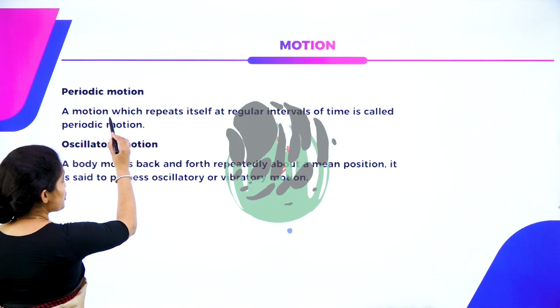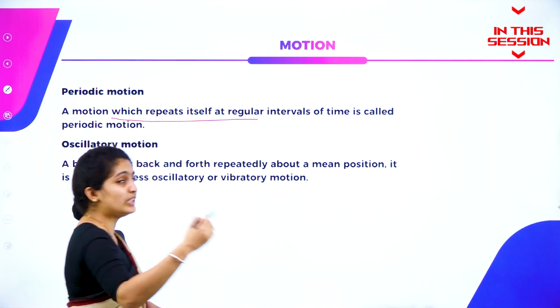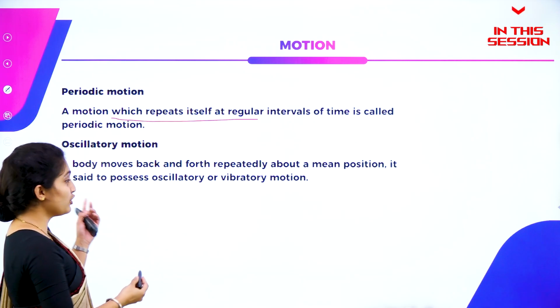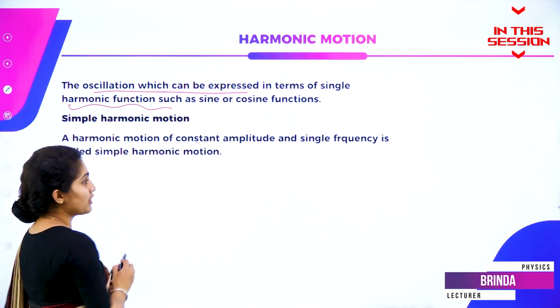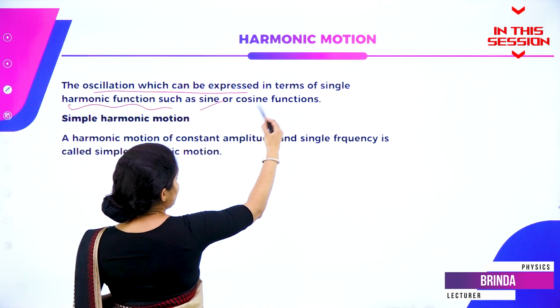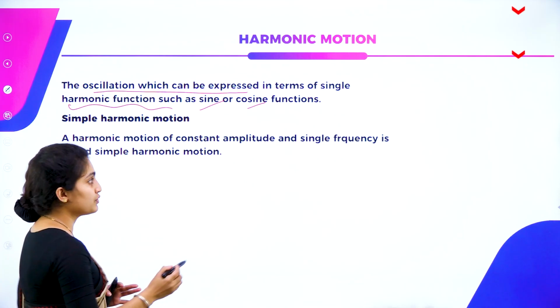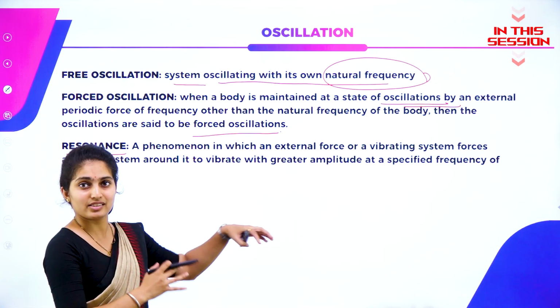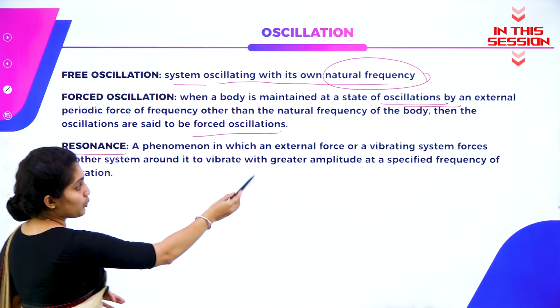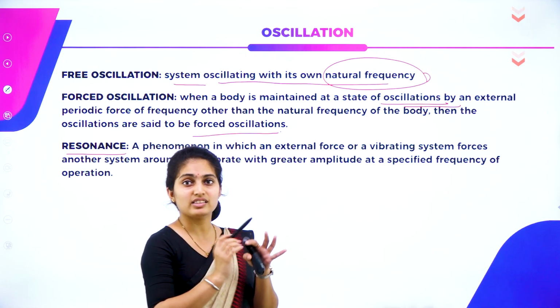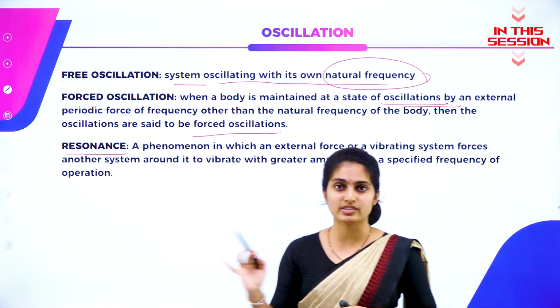Periodic motion is the motion which repeats itself at regular intervals of time. Such kind of a motion is called as periodic motion. The oscillations which can be expressed in terms of a single harmonic function, may be a sine function or a cosine function, such kind of a motion is called as harmonic motion. The external force on a vibrating system, which forces another system to vibrate with a greater amplitude than the specified one, is called as resonance.